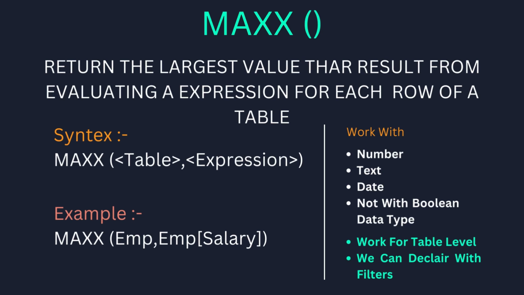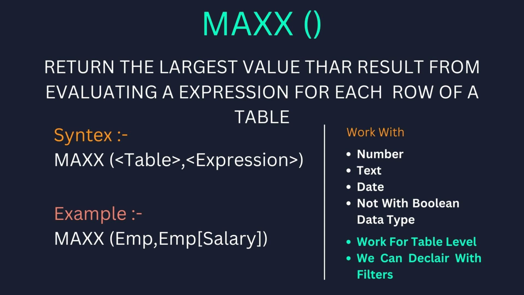So here is the example: MAXX, then inside the bracket you pass the table name, that is emp, and then the column name, emp, inside the bracket the salary, right? You can also provide any filters or any expression on this, for example emp salary equal to 1 lakh. So in this way you can write a MAXX function.